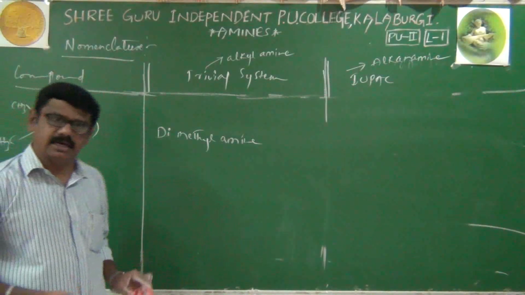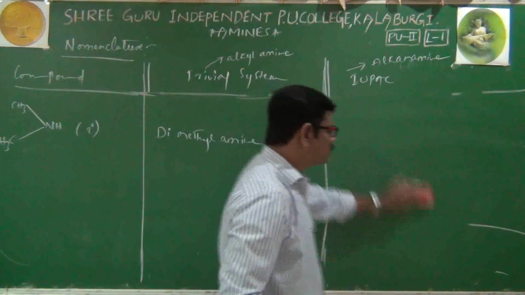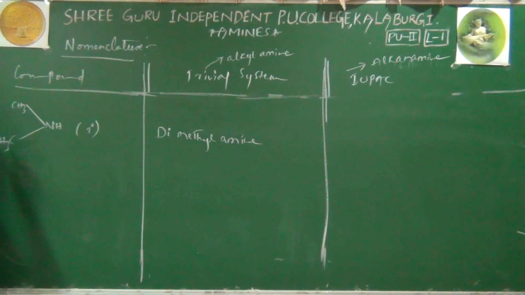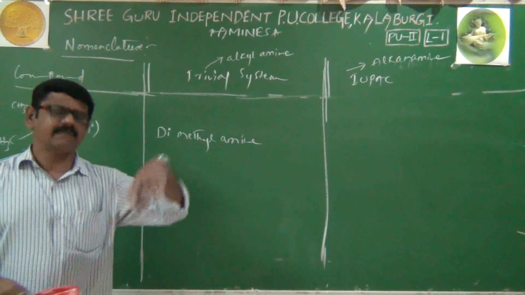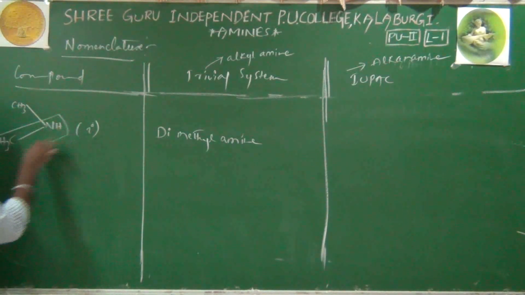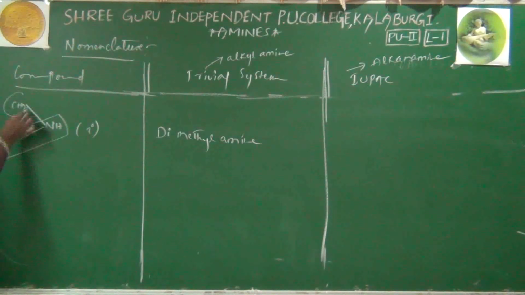Now the important point is IUPAC name. How to write its IUPAC name we will learn clearly. Here it is methyl group, it is also methyl group. Here we'll have one carbon, here also we'll have one carbon. As far as IUPAC is concerned, always remember, out of 2, only one carbon will be treated as parent chain and other carbon will be treated as branch. Which carbon is treated as parent chain, which carbon is treated as branch is our choice. Because both have same number of carbons. That's why I'll take this carbon as parent chain. This is parent chain, suppose. Now it is acting as a branch. Then how to mention its IUPAC name? Here branch is attached to nitrogen.